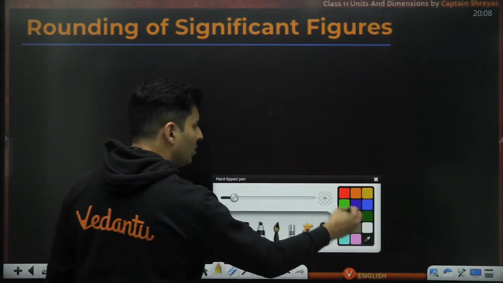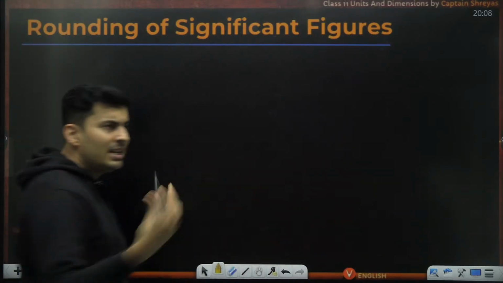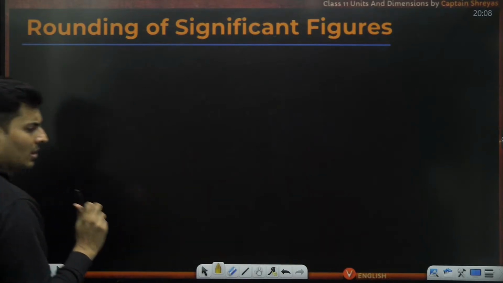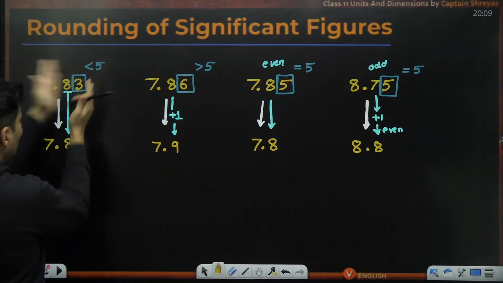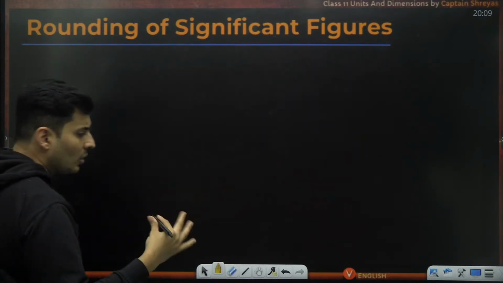But sir, what if I want to convert many digits into a single decimal or two decimals? What if it's not always removing one decimal place? What if it is removing 3 or 4 decimal places?